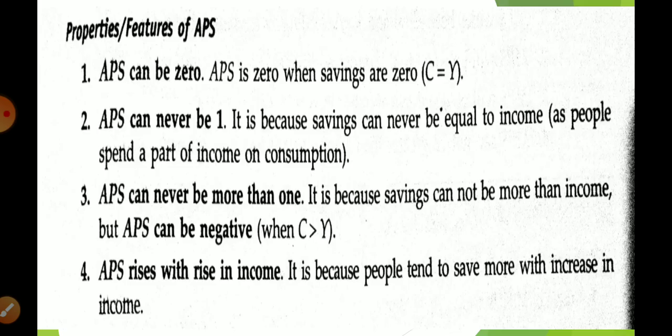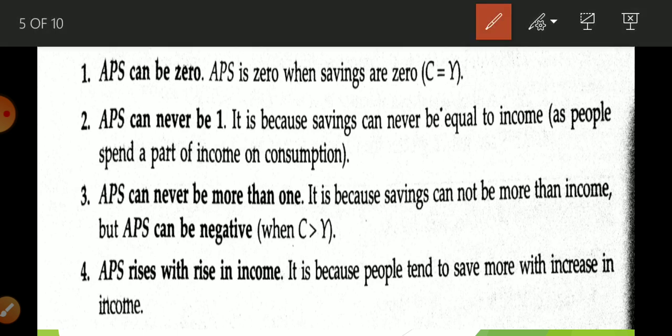Now let us understand the properties or features of APS. Let us start. First of all, APS can be 0. If we talk about APC, APS is just the opposite of APC. APC can never be 0. It can never be 0.